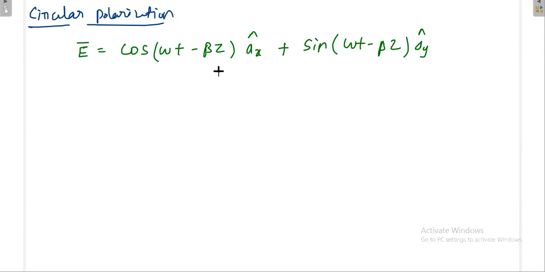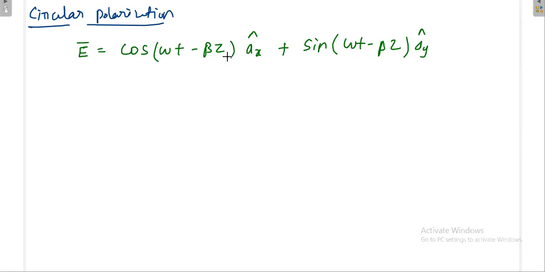Can the electric field be only on x or only on y, or can it be anywhere on the xy plane? No idea. The electric field and magnetic field can be anywhere on the xy plane. Please note down. Whenever the wave is progressing in the z direction, very clearly this is minus beta z, that means the wave is progressing in the positive z direction.